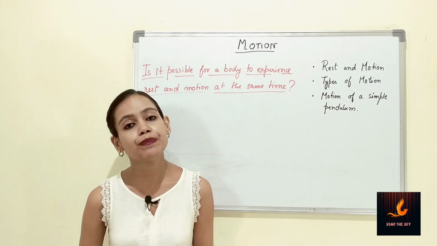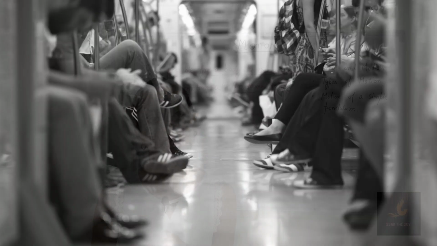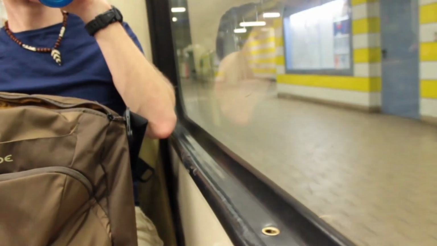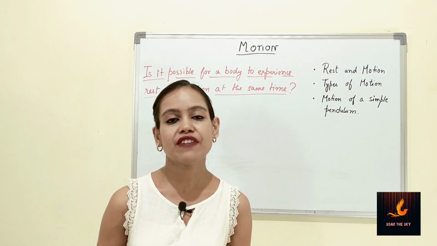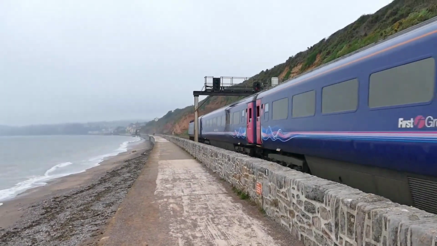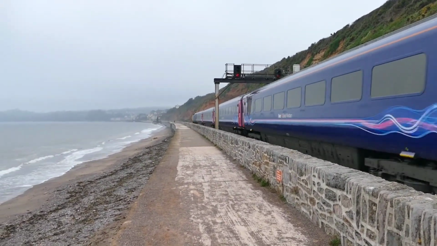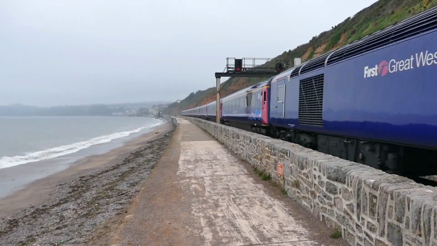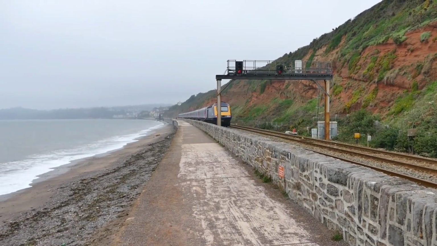Now, for the people who are sitting with you inside the train, you are at rest because your position and their position are the same and it's not changing with respect to the surroundings. The surroundings are exactly the same. But for the people who are outside the train, say for example people waiting at the station or by the side of the road where the train is moving through, you will be in motion because they are at a place and you're moving away from them.